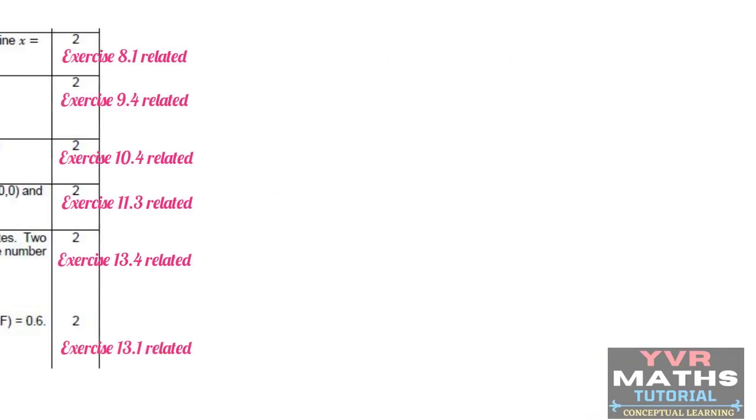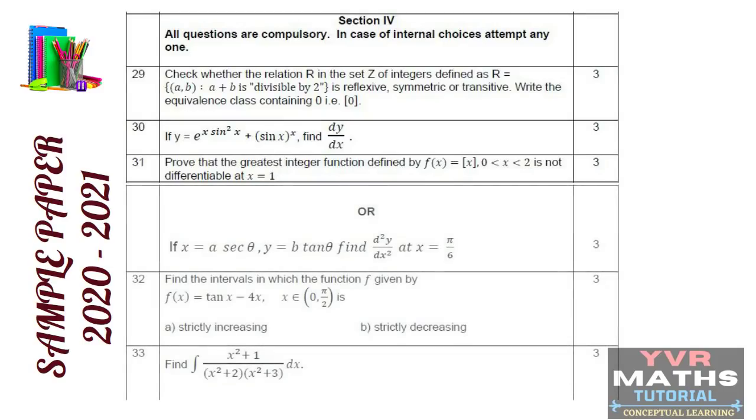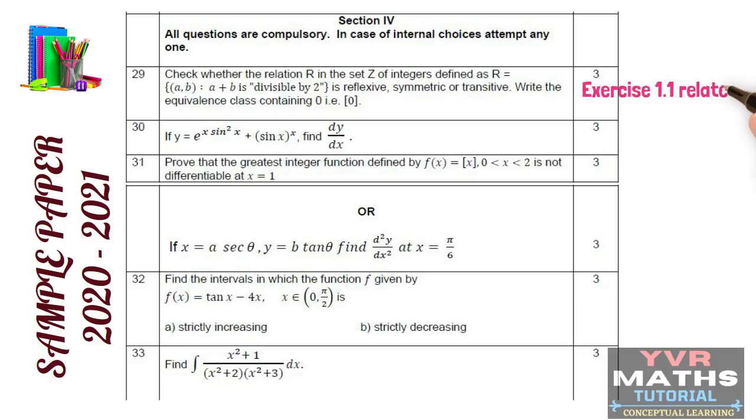So this is section 4. So if you see the instructions in section 4, all questions are compulsory. In case of internal choices, attempt any one. Question number 29 to 35. See question number 29. Question number 29, they taken from the first chapter, relations and functions, based on the concept relations.